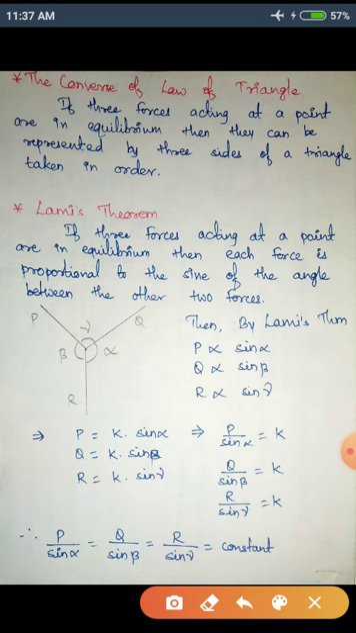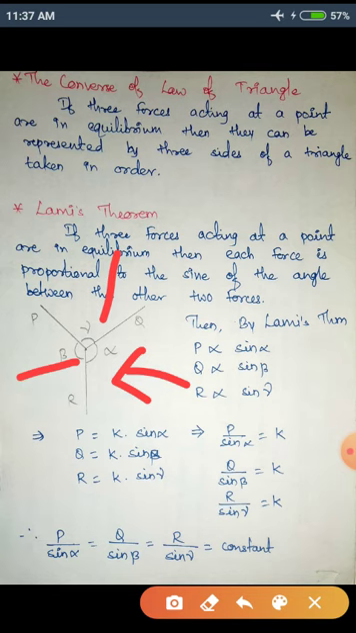So alpha is the angle between Q and R, beta is the angle between P and R, and gamma is the angle between P and Q. Therefore, the angle opposite to P is alpha, opposite to Q is beta, and opposite to R is gamma. By Lami's theorem, P is proportional to the sine of the angle between Q and R. That is alpha. So P is proportional to sine alpha. Q is proportional to the sine of the angle between P and R, which is beta. So Q is proportional to sine beta. R is proportional to sine gamma.